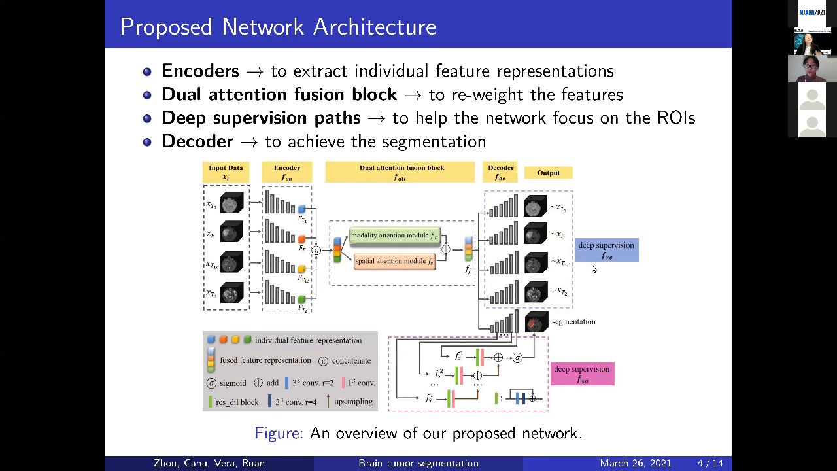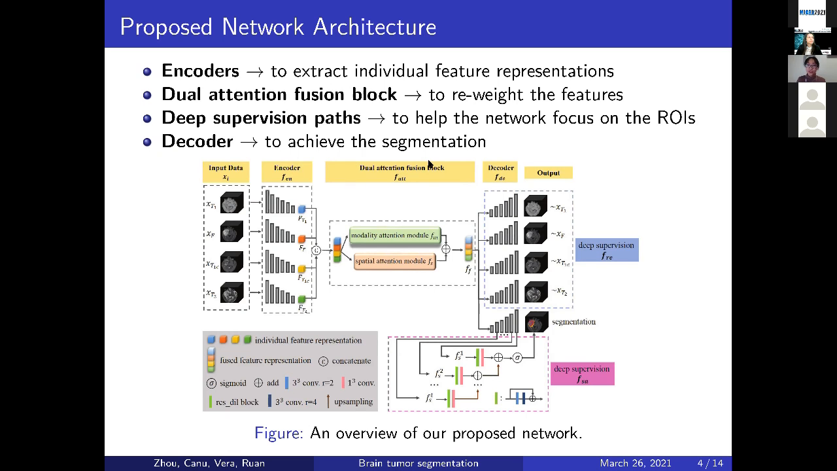Here, the first deep supervision path is the reconstruction path, and the second deep supervision path is based on the spatial attention module. We first extract the spatial attention features from the different levels, which are denoted as FSN, FSD, until FSL. And then we use these features to predict the segmentation result. Finally, all these multi-scale segmentation results are combined together to get the final segmentation. Okay, here are the details of our proposed network.